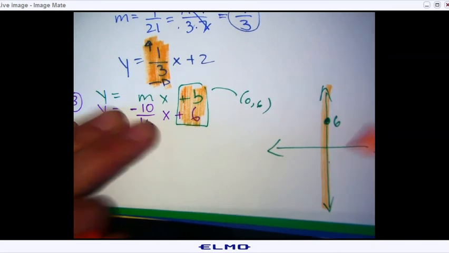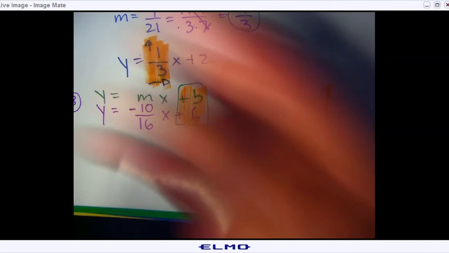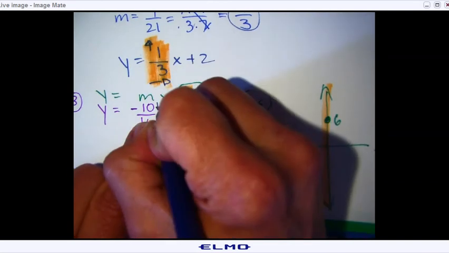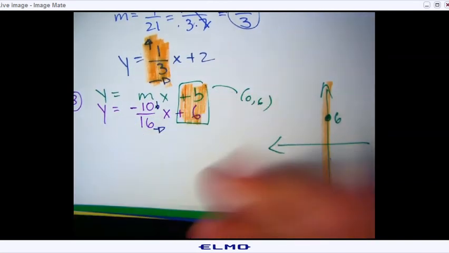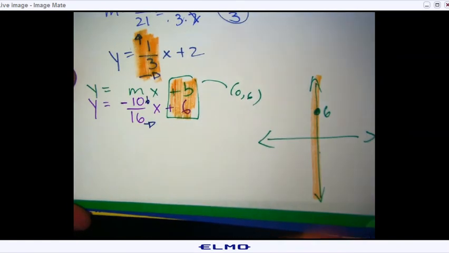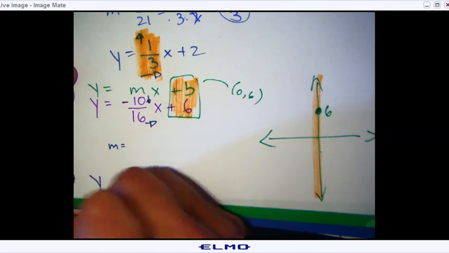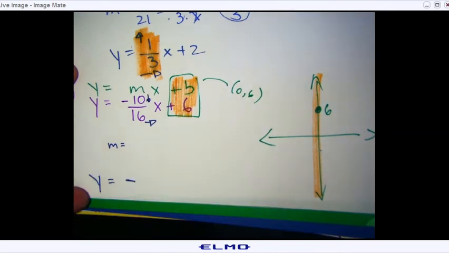Okay, 0, 6. Now the m, that's going to be fall over run, right? Not rise, fall, because it's negative, but you can't, it's going to be too much. So let's go ahead and simplify. m equals, I know it's going to be negative, so I don't want to mess with the negative. Just leave it there, okay?